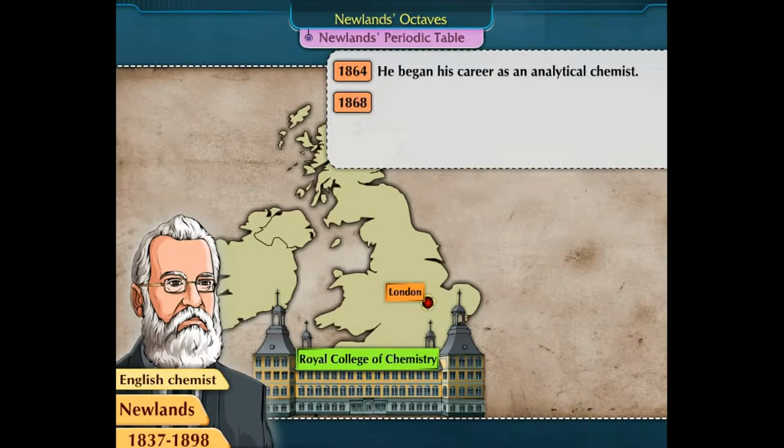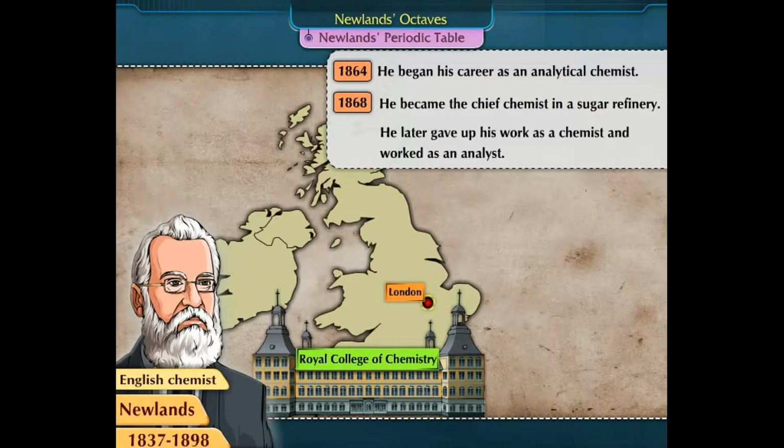In 1868, he became the chief chemist in a sugar refinery. He later gave up his work as a chemist and worked as an analyst.